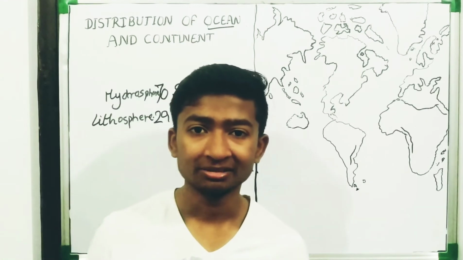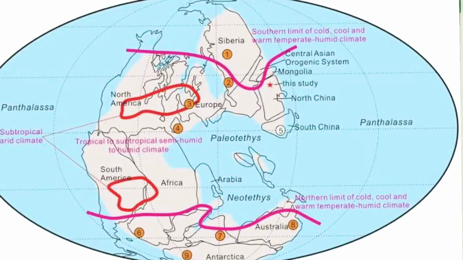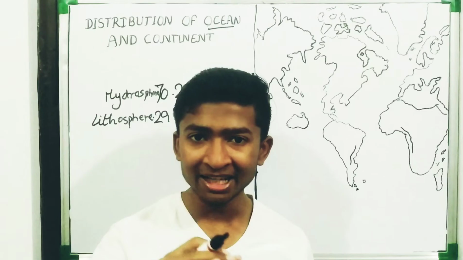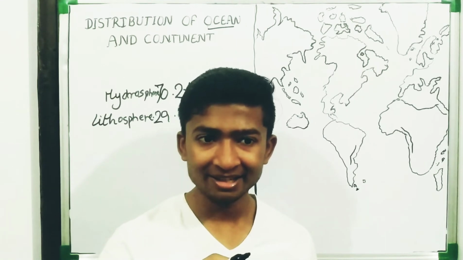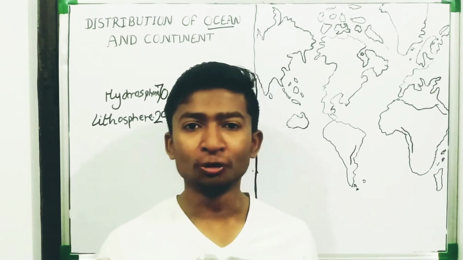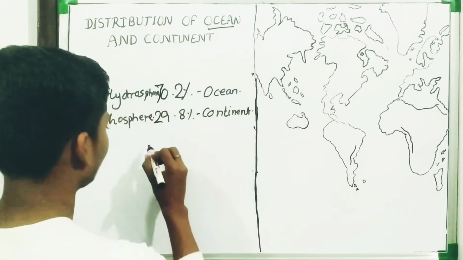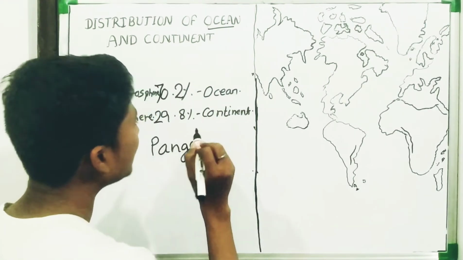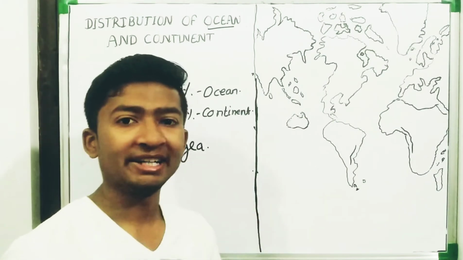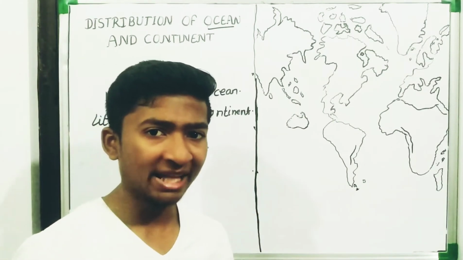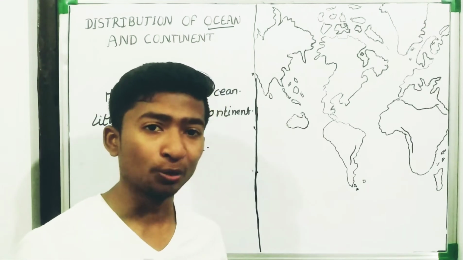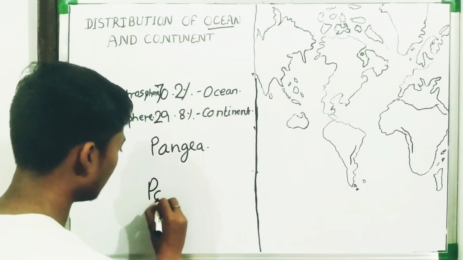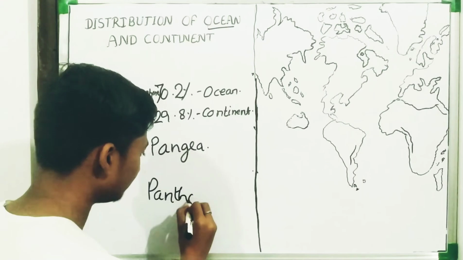Now, one very interesting fact. Before millions of years, what happened? All the continents were together. There was a huge landmass. What was the name of that landmass? Any guesses? Yes. That landmass was known as Pangaea. Pangaea was the supercontinent, while Panthalassa was the superocean. That was Panthalassa.